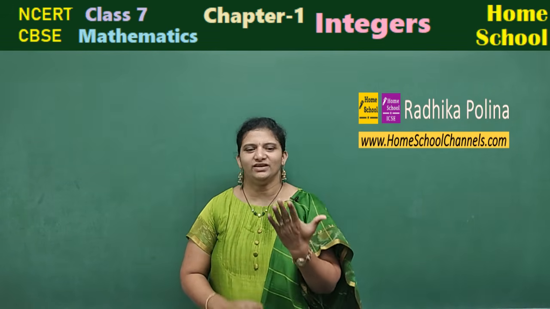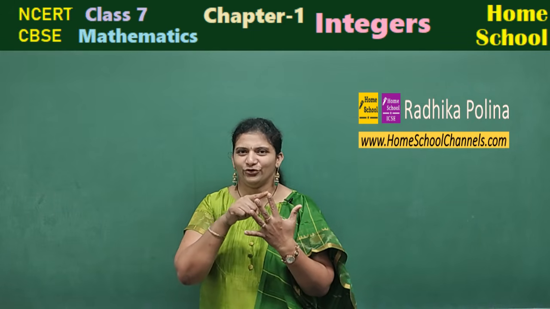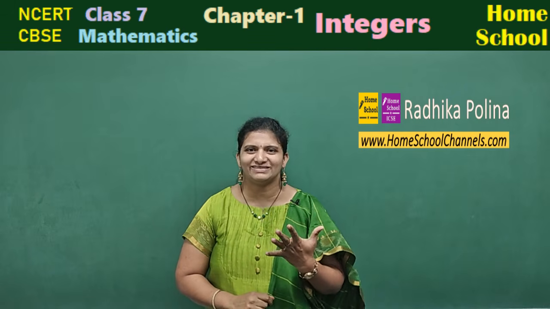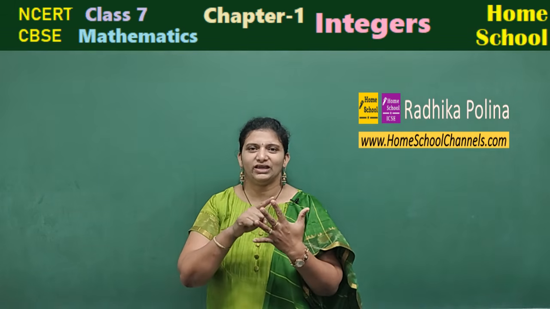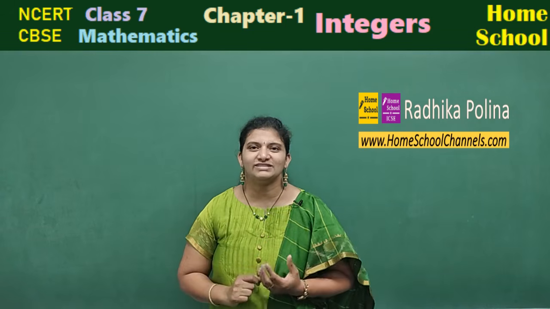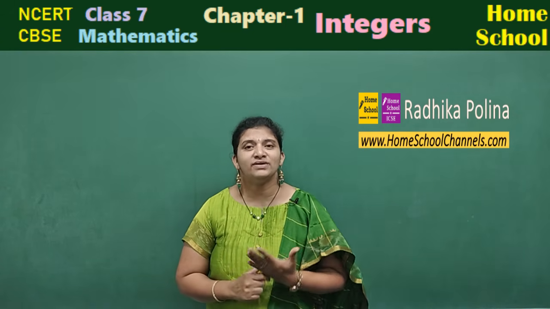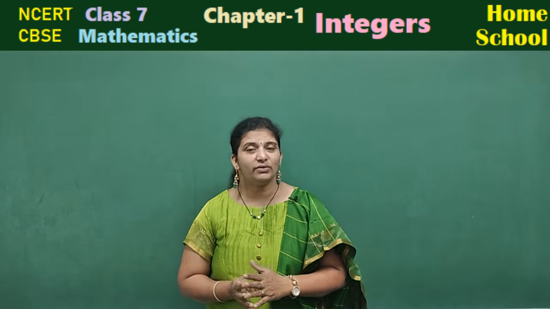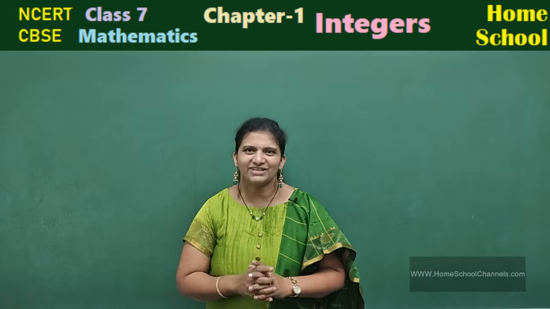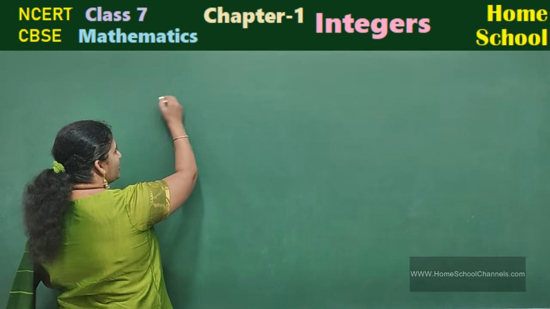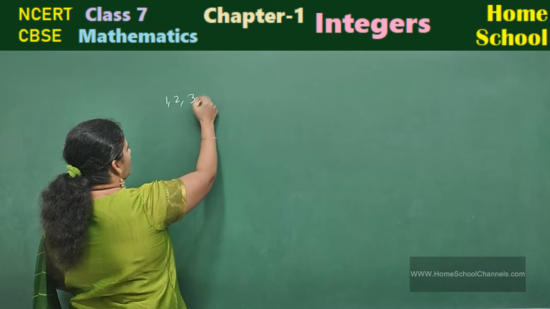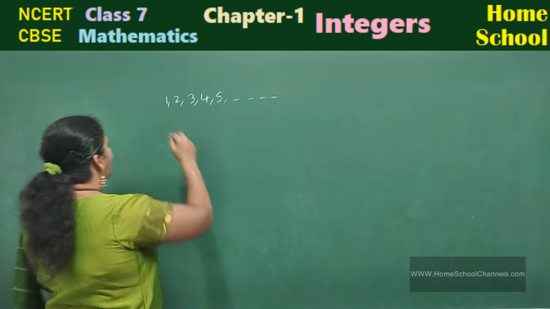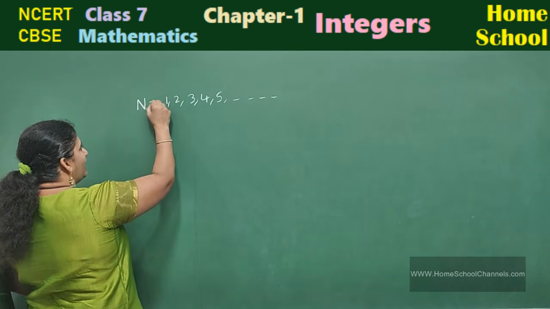Let me count my fingers. 1, 2, 3, 4, 5. What am I doing here? Counting. With what? Numbers. Right? 1, 2, 3, 4, 5. These are called counting numbers. The numbers used for counting are called counting numbers. And these counting numbers are also called natural numbers. What are natural numbers? 1, 2, 3, 4, 5, and so on. Where it ends, we don't know. Right? And it is represented by the letter N.